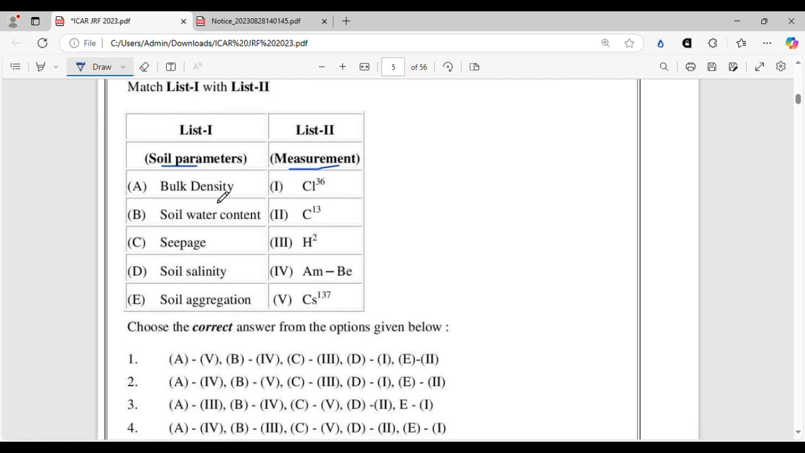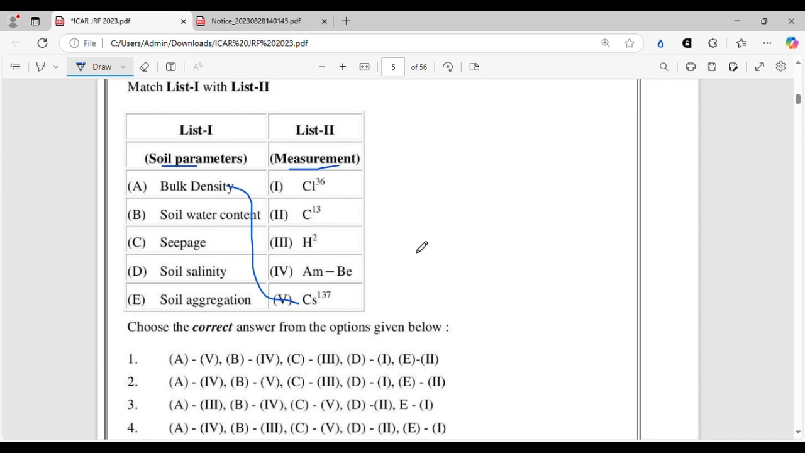Here bulk density will go with cesium 137, because you know cesium 137 is used in gamma ray attenuation method or gamma ray scanner, gamma ray apparatus, whatever you might say. So in that, they can measure the thickness, the bulk density of the soil, and also the water content of the soil. If two of the three variables are known, then we can find out the third variable through the gamma ray attenuation method.